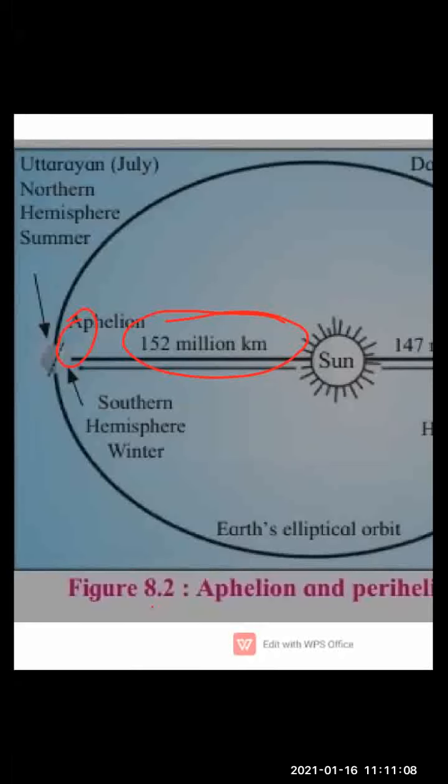This is called the aphelion position. In this position, the northern end of the axis is towards the sun. Clear? So here we have clearly understood from this picture about the aphelion and perihelion positions, children.